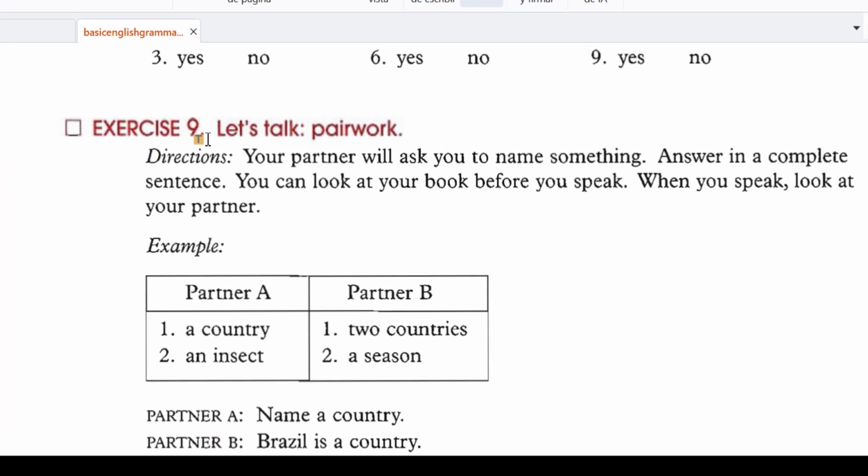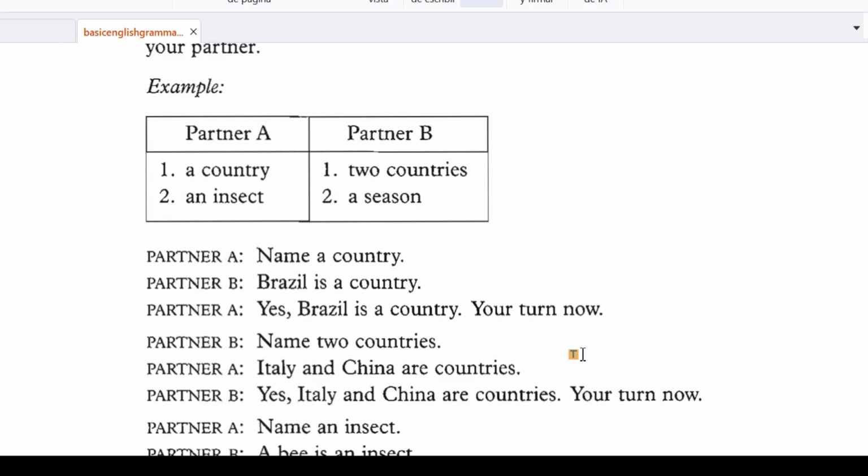Okay, exercise 9. Let's talk. Pair work. So your partner will ask you to name something. Answer in a complete sentence. You can look at your book before you speak. When you speak, look at your partner. Example. A country. Mexico is a country. An insect. An ant is an insect. Right? Partner B. Two countries. Mexico and Australia are countries. A season. Summer is a season. Right?